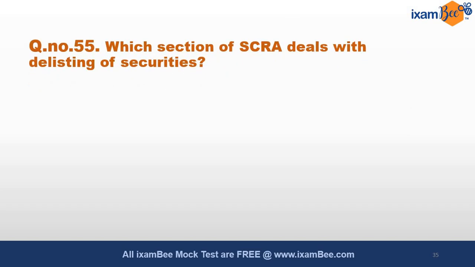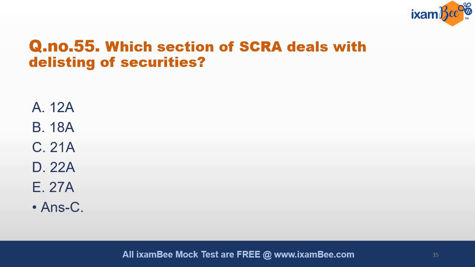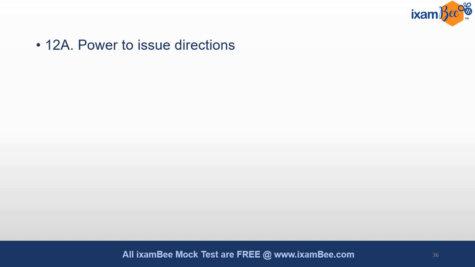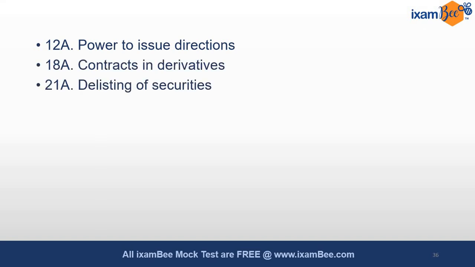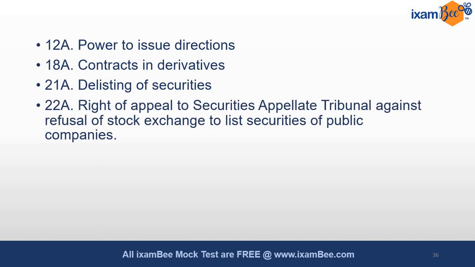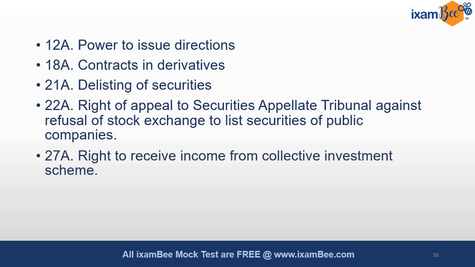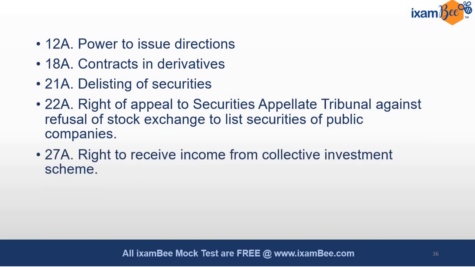Question number 55. Which section of the SCRA deals with the delisting of securities? 12A, 18A, 21A, 22A, 27A. The answer is C, 21A. It is a direct section-based question, a knowledge-based question. If you know it, you can solve it. You should know such kinds of questions. Such questions are sometimes asked which are knowledge-based, where you cannot actually apply logic. Power to issue directions, all these sections you can see which section is there for what consecutively. You should know at least the headings.